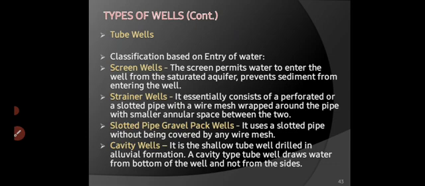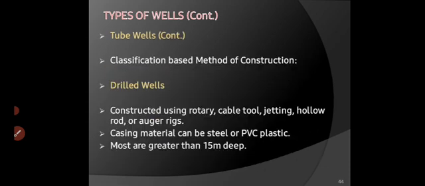The strainer, a slotted pipe, is provided within the well. Then third is slotted pipe, gravel pipe well, where gravels are used. Cavity wells: a shallow tube well drilled in alluvial formation. A cavity tube well draws water from the bottom of the well and not from the sides.